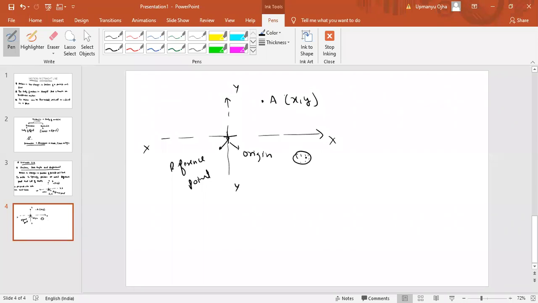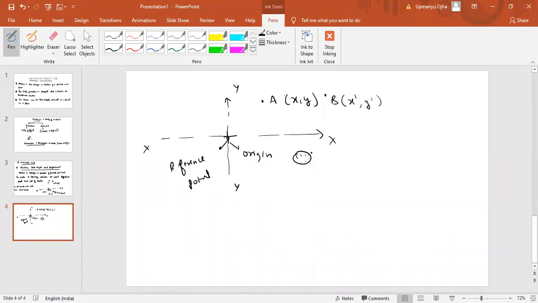So if I place a clock in this system, and after some time the particle moves from A to B, its position will change from x comma y to x dash comma y dash. Initially it was x comma y, now it is x dash comma y dash.